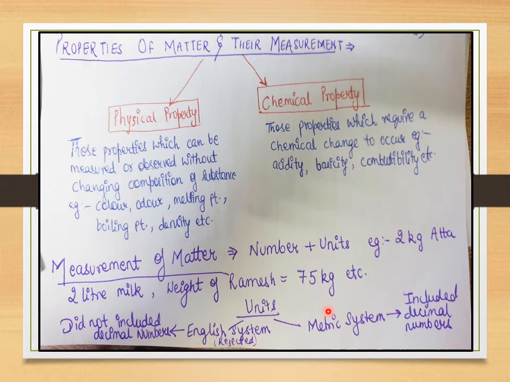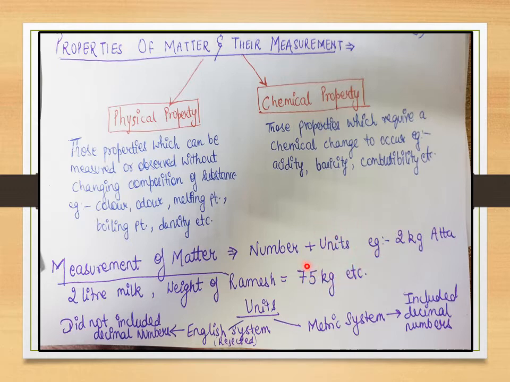So till now you just need to understand that whatever you see around you is a matter, and any matter that you measure should be associated with a number and units. So this is how you measure any matter. Now let's go a little further, and we'll say that numbers could be anything, right? But what would be the units?